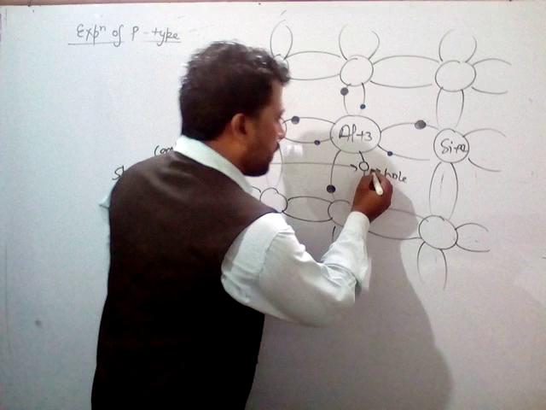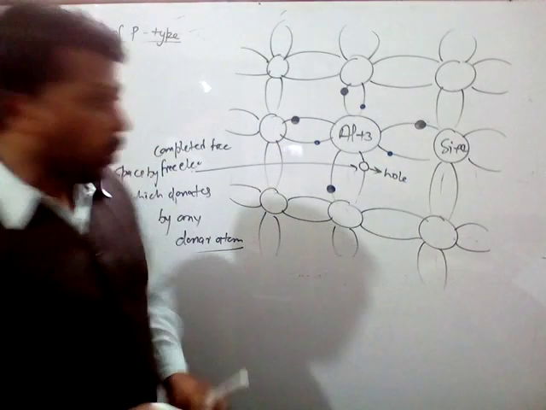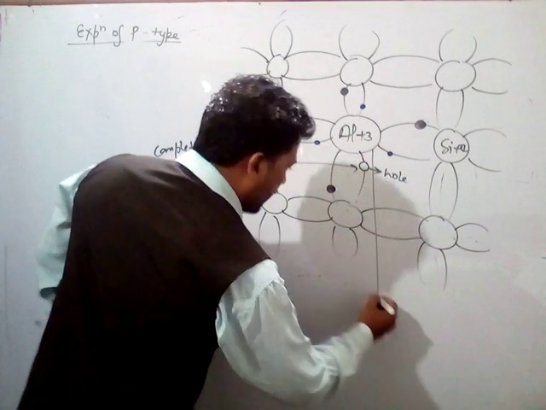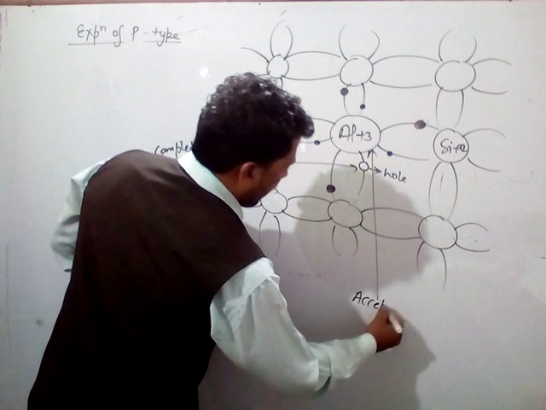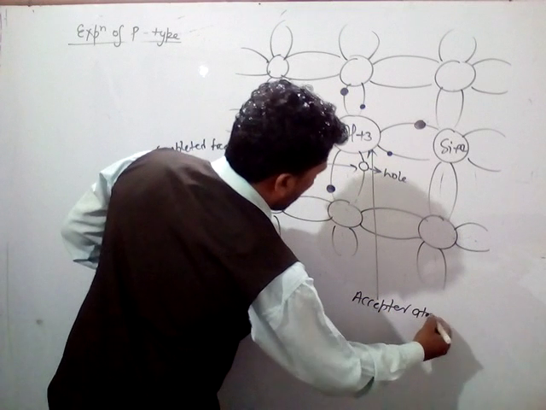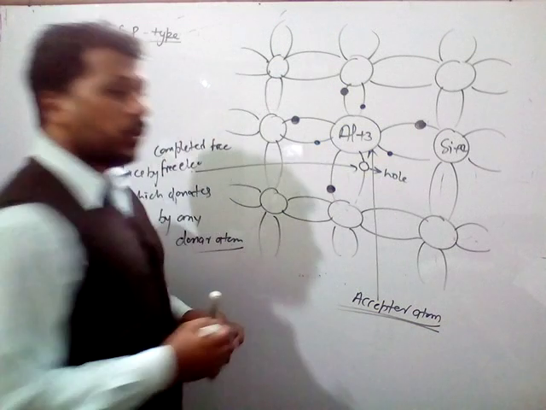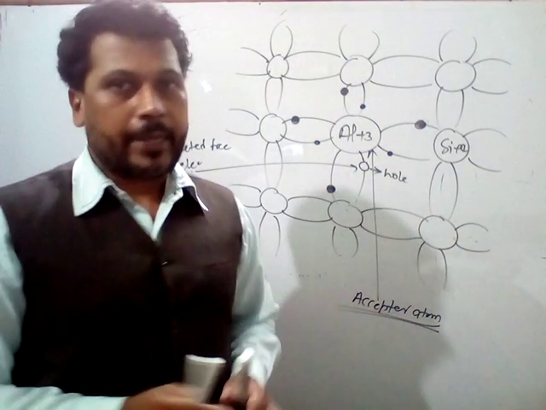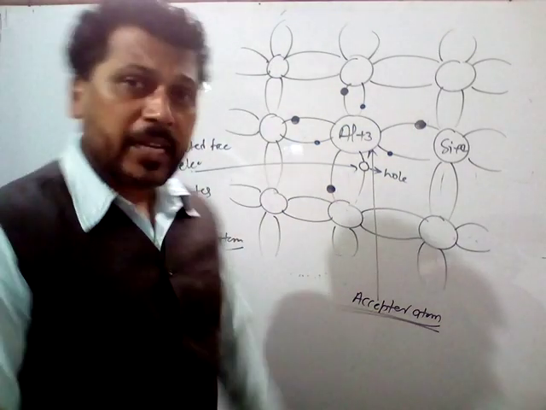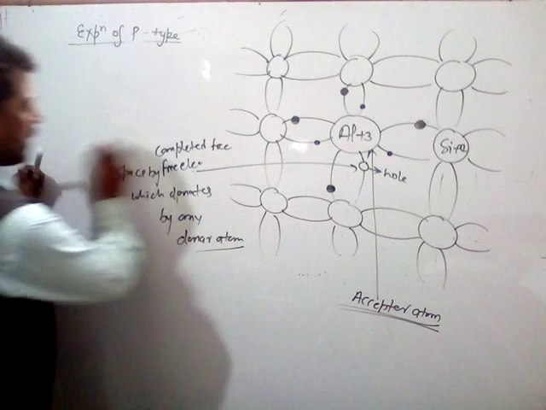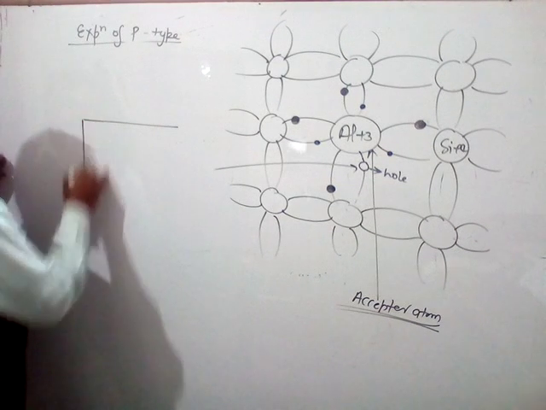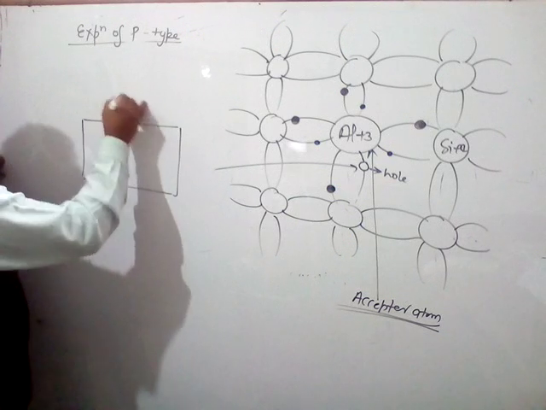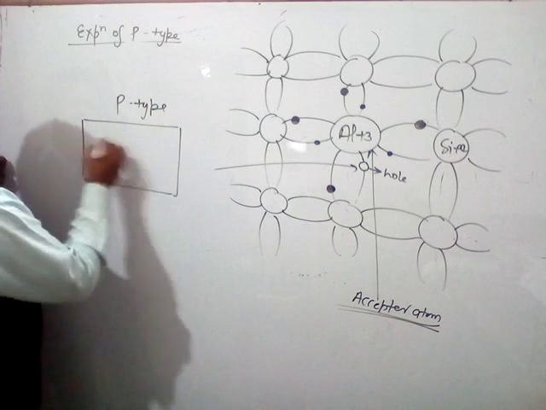So this empty space is known as hole, and this atom which contains this hole is known as the acceptor atom. Okay, so this is known as the acceptor atom. Clear? So this is the explanation of the p-type semiconductor and its symbol is just like this, p-type meaning positive type of semiconductor.